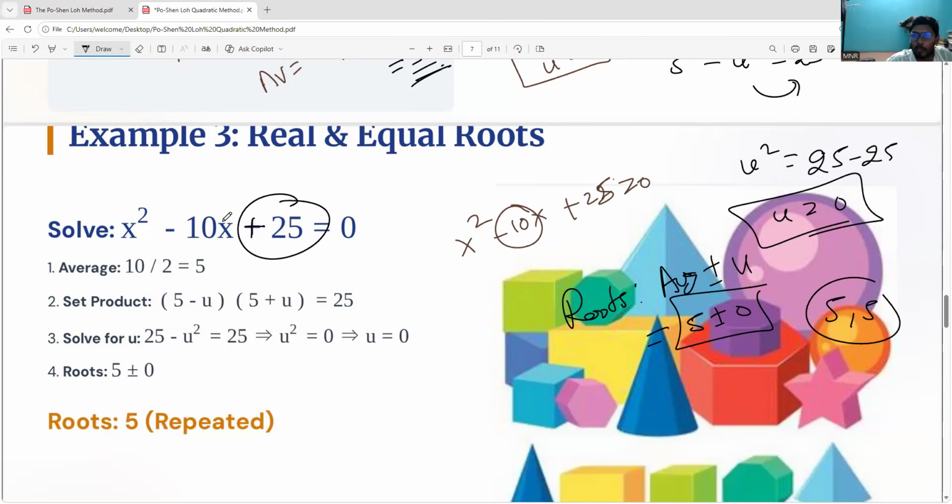Because this is not possible by normal factor methods. You can check it: 25 by something, you cannot get the minus 10. So by splitting the middle term, we cannot split it. By factorization method, we could not. So obviously we have to go with the complex roots. 100% it will take so much time because as it is 25, big numbers are there, multiplication, division, root, it will lead to so much time. If you have patience, obviously we could.